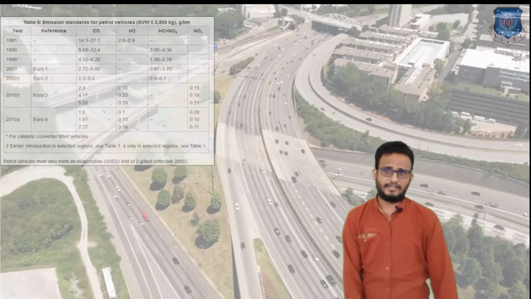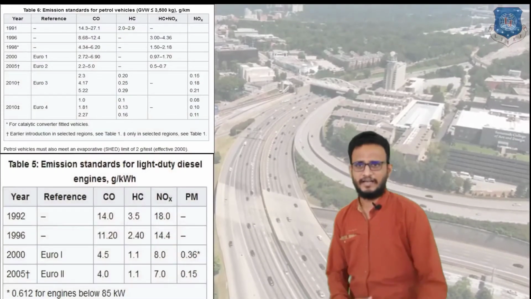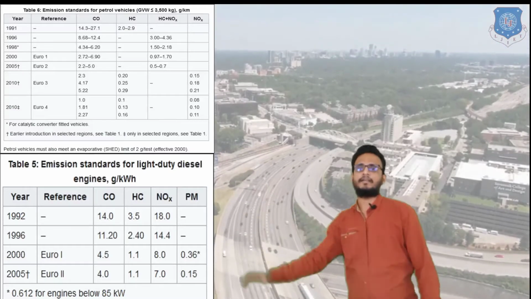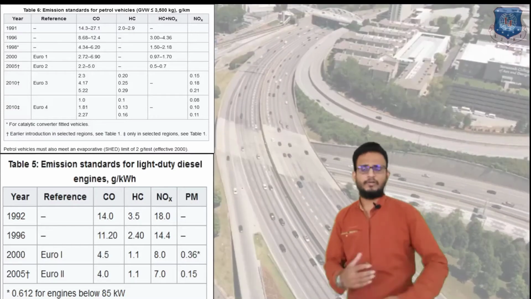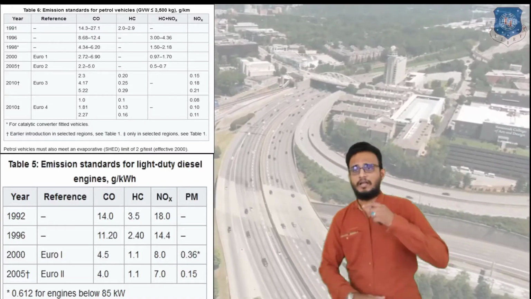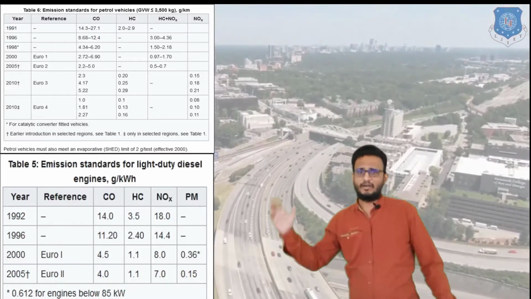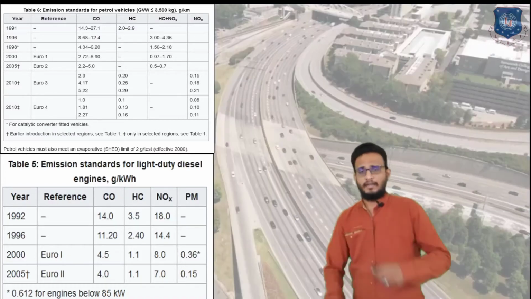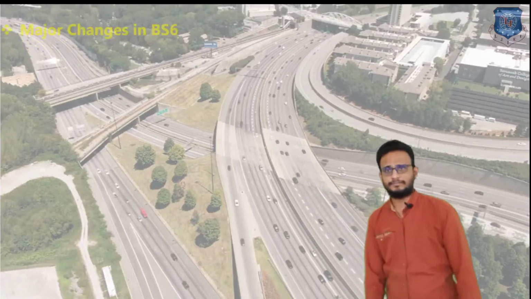Further, we discuss emission standards for petrol vehicles and for light duty diesel engines. These are the basic values and standards for light duty vehicles, and particularly for petrol cars: CO, HC, NOx and PM. Remember that from Bharat stage 1 to Bharat stage 6, there is a large reduction of CO and HC in our cars as well as buses and trucks. So let us discuss further.